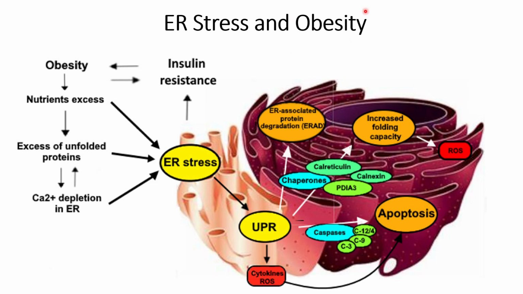So in obesity, what happens in the general case is that people eat more nutrients than is required by the cells. In that case, when more nutrients are in the body, the cells will produce more proteins. Since the production of proteins is more than the capacity, it will cause more unfolded proteins within the endoplasmic reticulum. An increase in unfolded proteins within the endoplasmic reticulum will create several problems, such as ER stress.